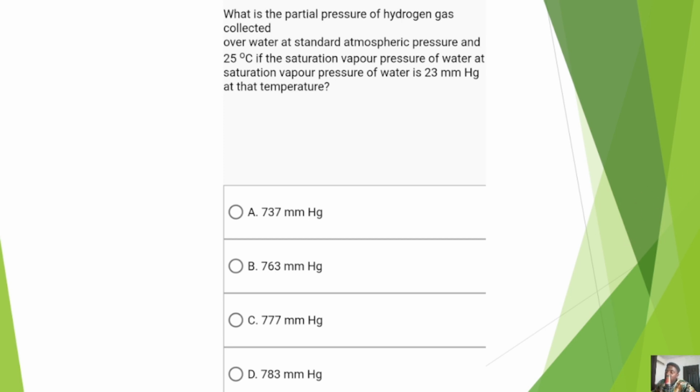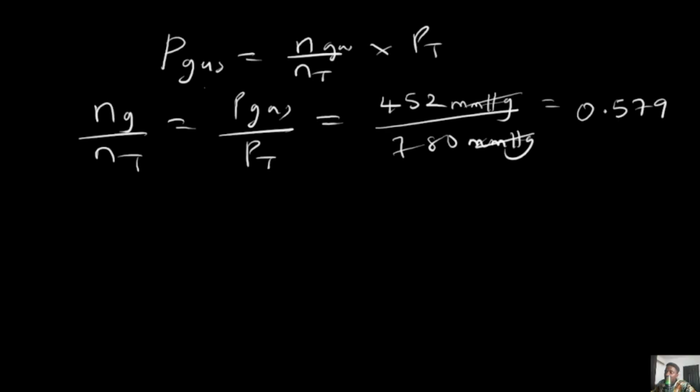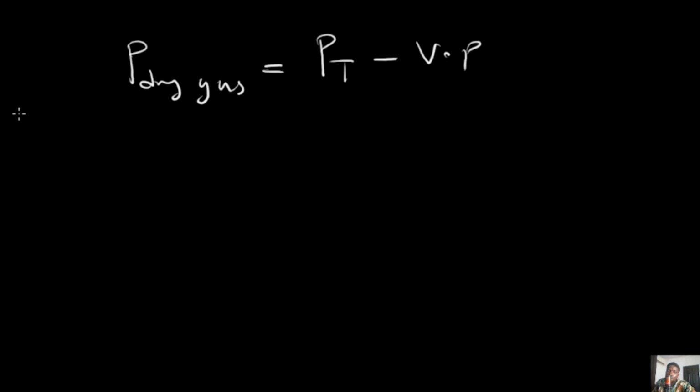So let's take the slide out and have our board to solve this question. To solve it, we are going to use the formula. Once you see collected over water, it means that the pressure of the dry gas, which is the partial pressure of the gas when it is collected over water, will now be the total pressure minus the vapor pressure. Now remember, the pressure at which it was collected is the total pressure, and that total pressure is atmospheric pressure according to this question, which is 760 millimeter mercury.